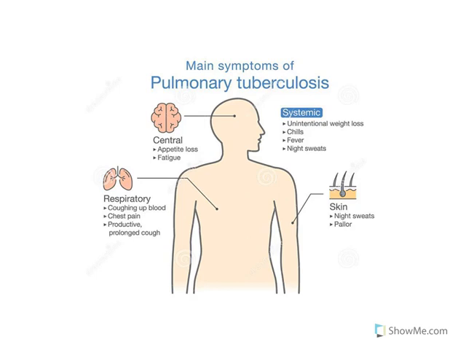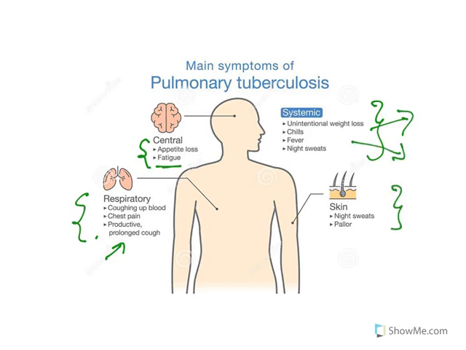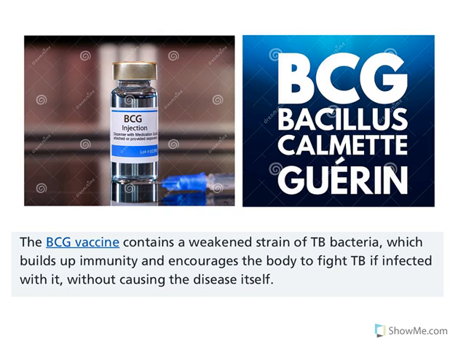Now, the major symptoms are appetite loss, hunger will not be there, and tremendous weakness will be there. In respiratory symptoms, coughing of blood, chest pain, and prolonged cough will be there. Now, in systemic circulation, the systemic side effects are unintentional weight loss, chills, fever, and night sweats. Night sweats and pallor, pale color, is a very common sign of tuberculosis. All these are especially pulmonary tuberculosis signs.